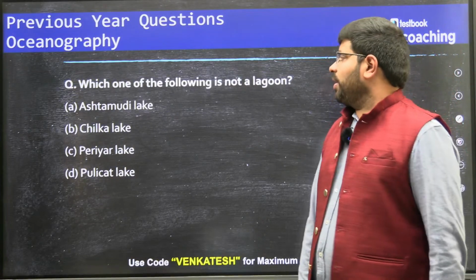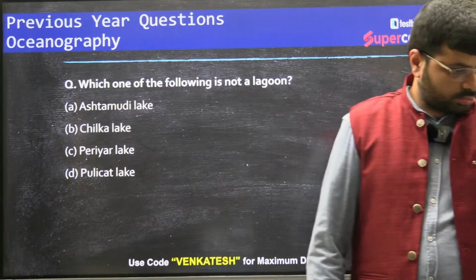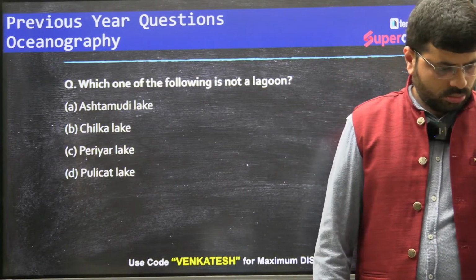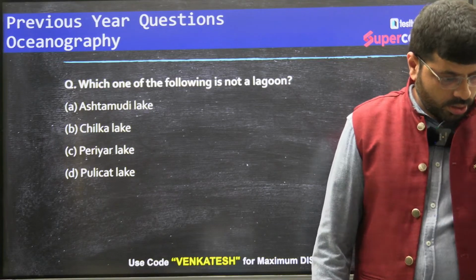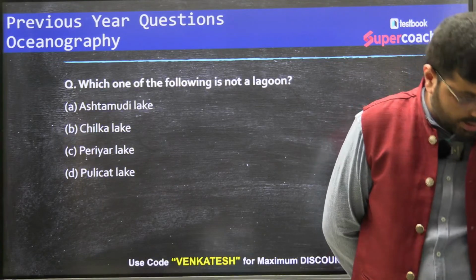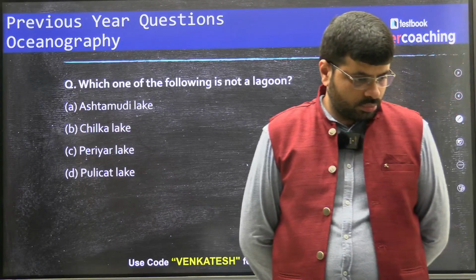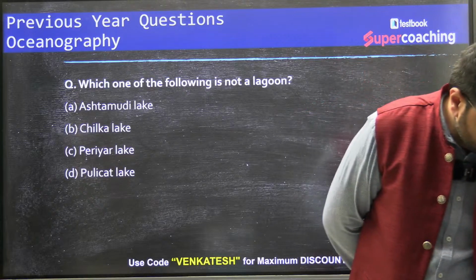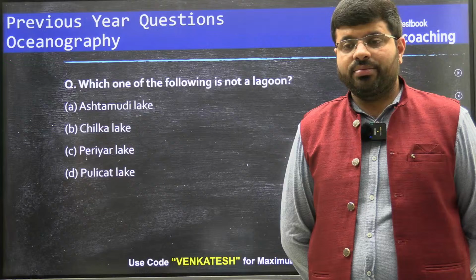Which of the following is not a lagoon? Yes, you can answer. Priti, Ganesh, Gayatri, you can answer.